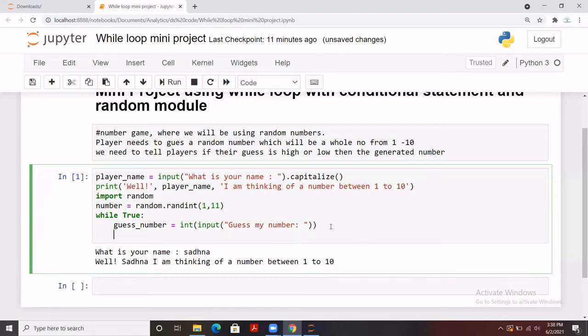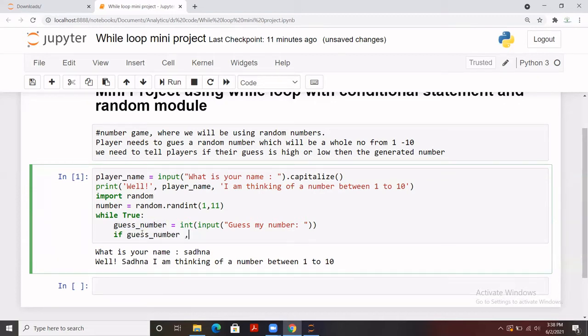If it is high, we are going to display that your guess is too high. And if it is exactly the same as the number generated from the random module, we are going to give a message that your guess is correct. So we are going to apply the condition here. The condition would be if guess number, let me copy and paste this here.